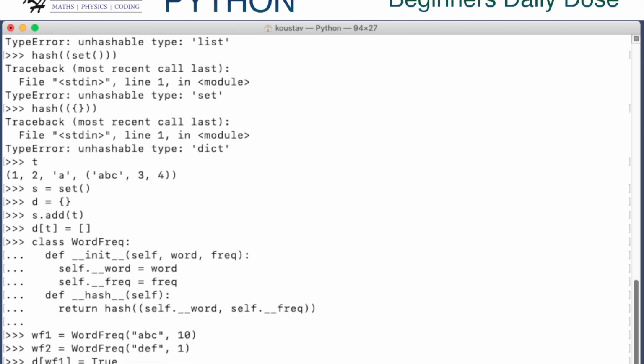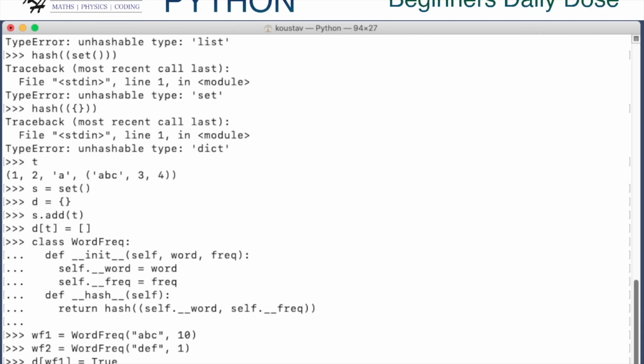So this way you see that if you are defining some user defined class where the class needs to be hashable and you want to use the class as an element of a set or as a key to a dictionary, then while implementing the hash protocol method, you can quickly pack all the data elements of the class on which the hash value should depend inside a tuple as tuple elements, and we just return the hash value of the tuple.